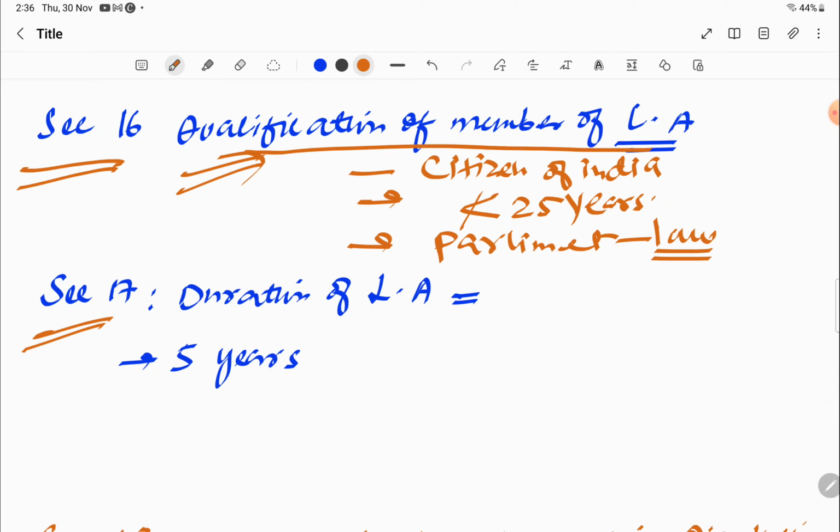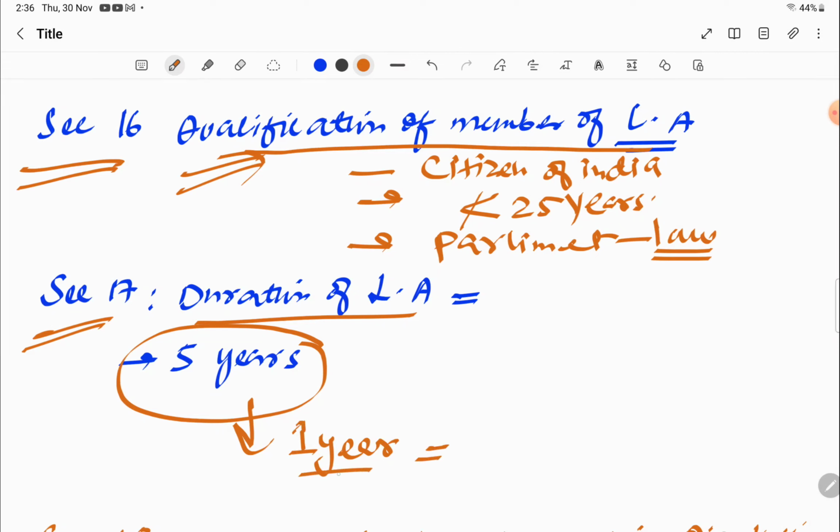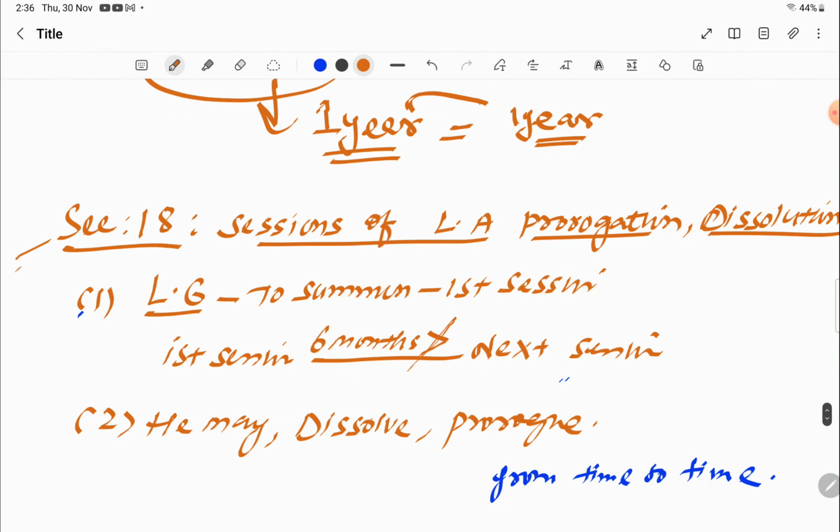Section 17 tells us about the duration of the Legislative Assembly, which you know is 5 years, and it can be extended by 1 year, if decided, but this has to be done likewise: 1 year, then again 1 year, then again 1 year. Section 18 tells us about sessions of the Legislative Assembly, its prorogation and its dissolution.